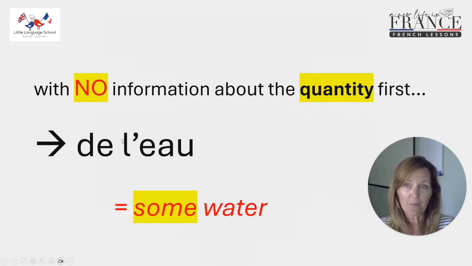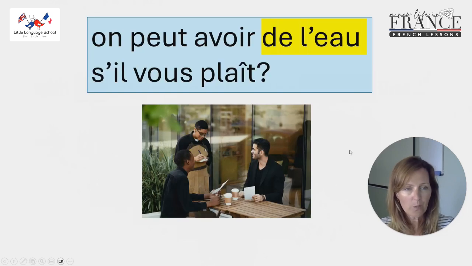Well, it's the opposite. It's basically if you have no information about the quantity first. So in English, that would just be some water or just water generally. Okay? There's no information about how much, then we use de l'eau. So let's have a look here. We're going to see it in some sentences where you might use it.